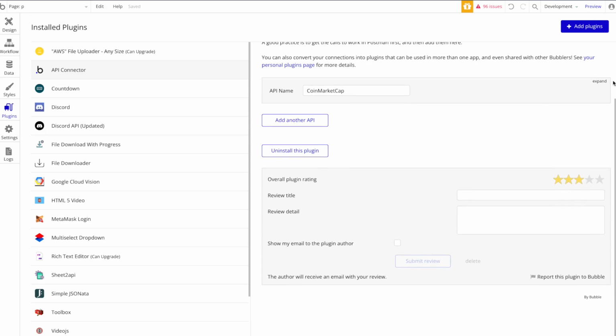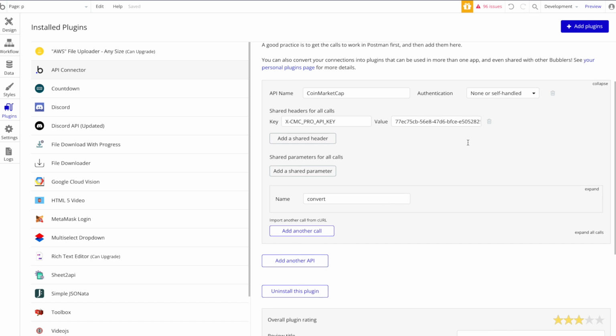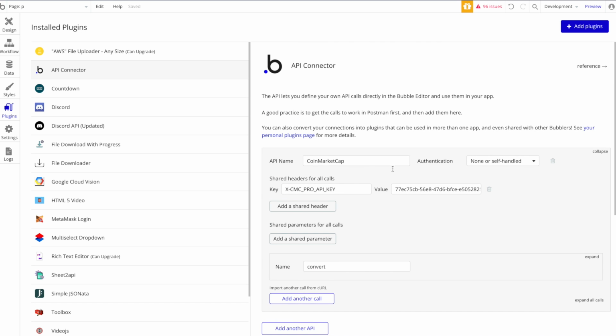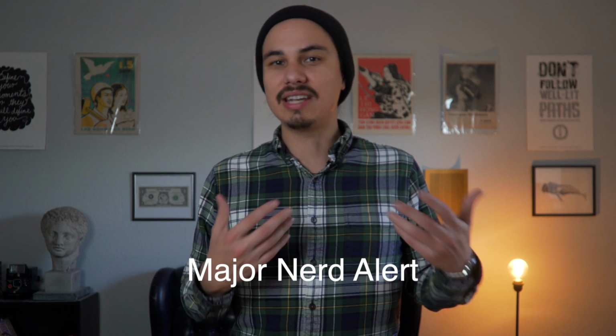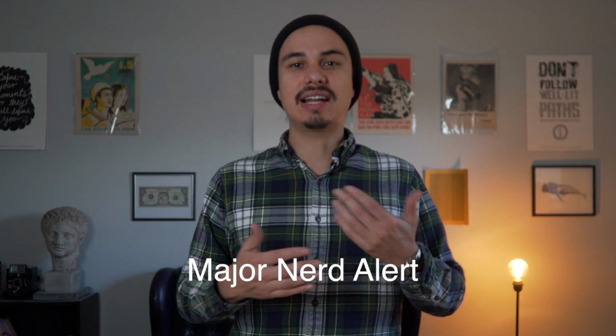You can also make your own plugins. So if there's an SDK or API that you want to interact with, you can build your own plugin for Bubble. And I've heard it's not that difficult. You can also pretty much connect Bubble to any API using the default Bubble API plugin. This is really useful for interacting with any of the different APIs out there. One thing I love to do is just go look at databases full of APIs to get ideas for apps and novel ways of allowing users to interact with the different data from those APIs.